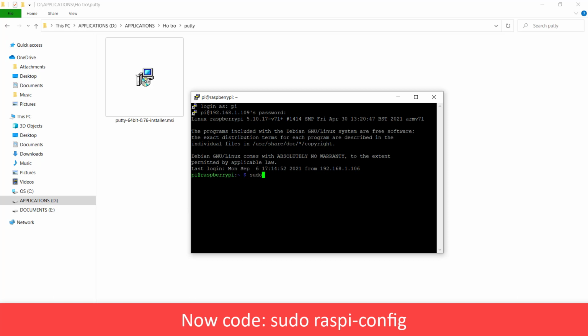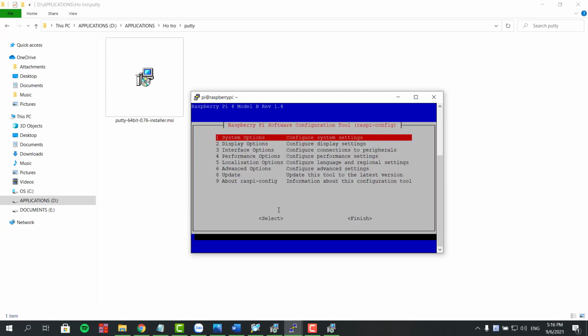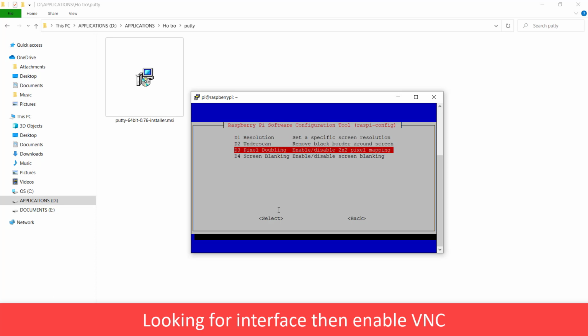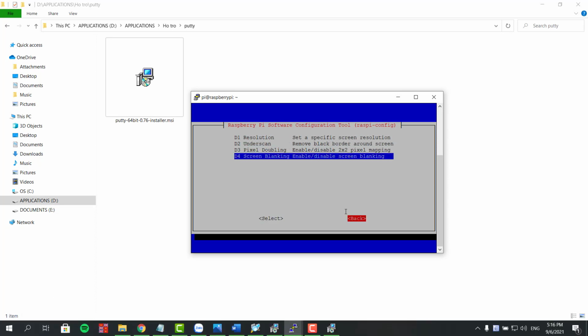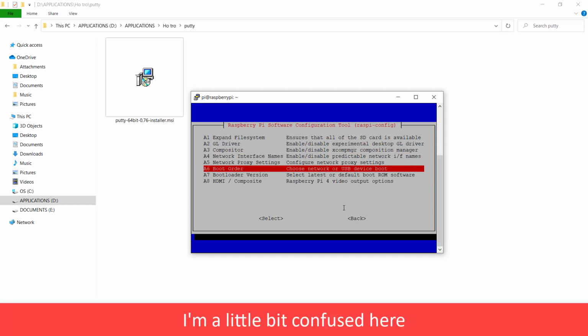Now code sudo raspi-config. Looking for interface, then enable VNC. I'm a little bit confused here.